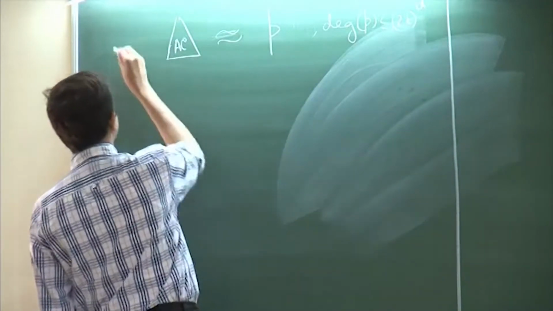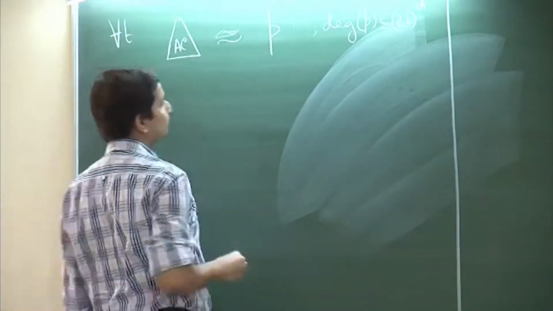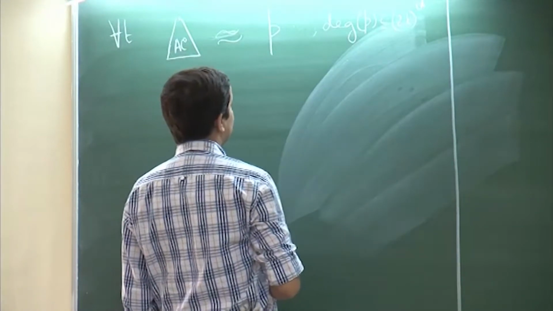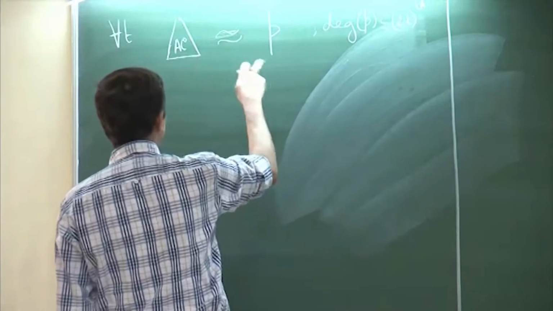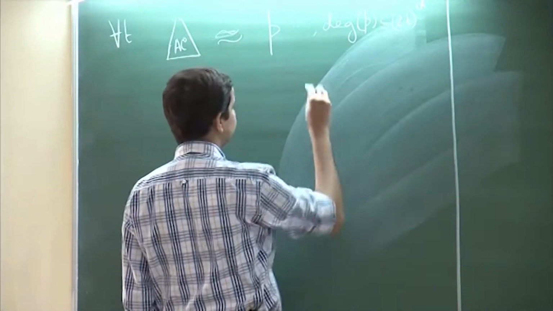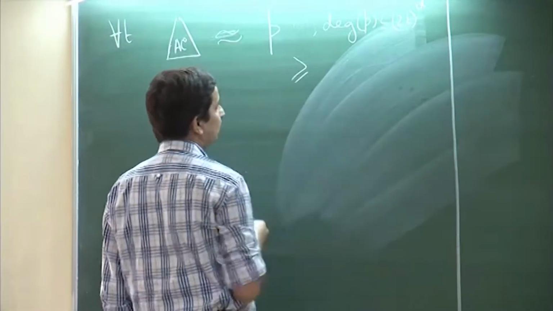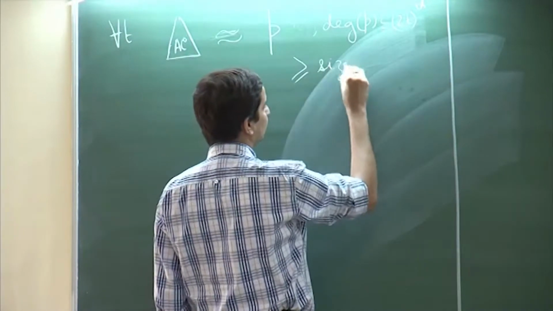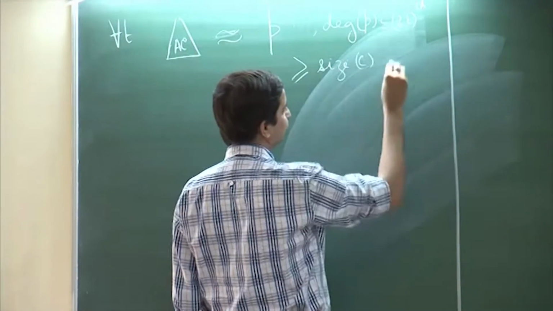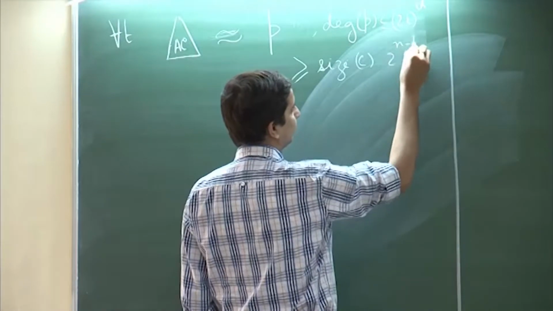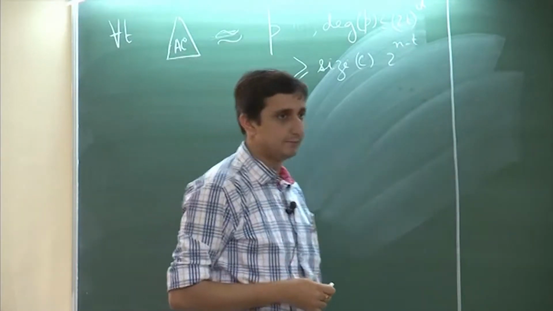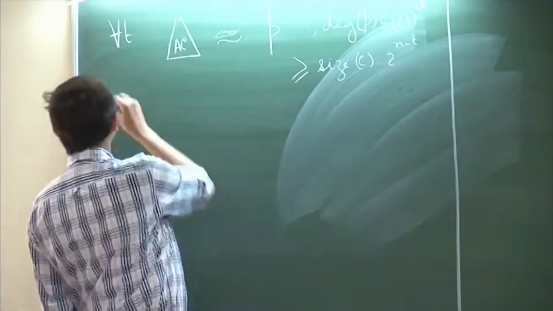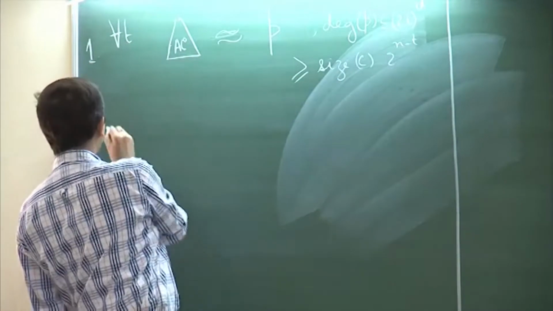This was for all t, and p matched the value of this AC 0 circuit on at least size of C times 2 to the power n minus t inputs, right. So, this was lemma 1.